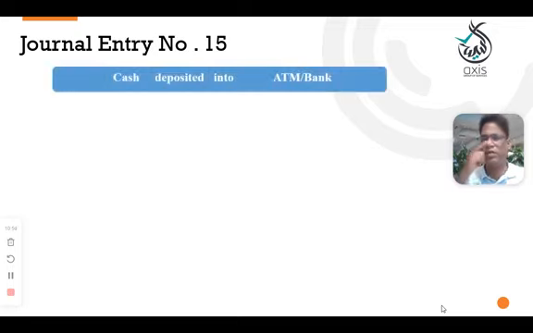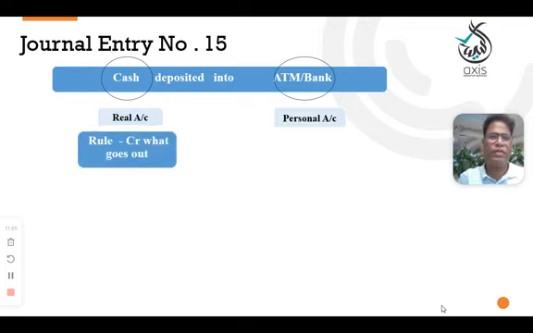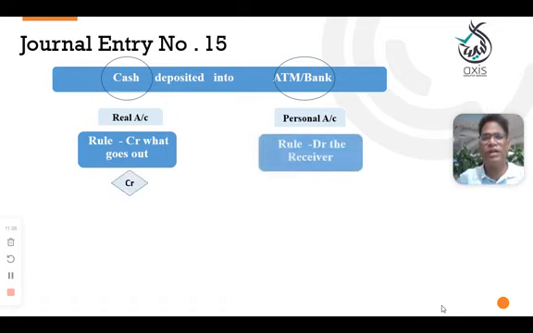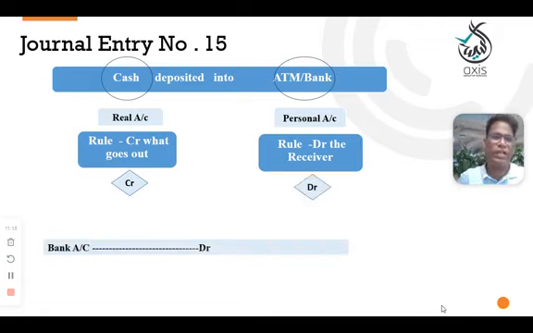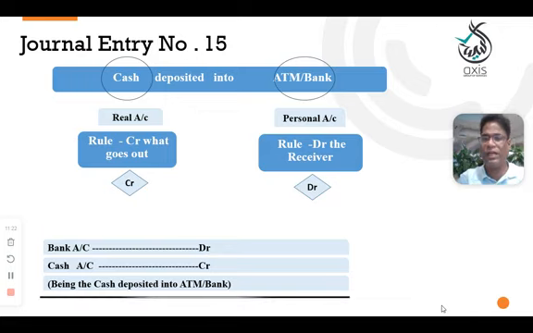General entry number 15. Check deposited into ATM or bank. In this case, cash is a real account. ATM means the bank account, which is the name of the bank, a personal account. Here you deposited cash into the bank, meaning cash is going out, and the bank is the receiver. So debit the receiver, credit the giver. The general entry will be the bank account debit, cash account credit, being the cash deposited into the ATM